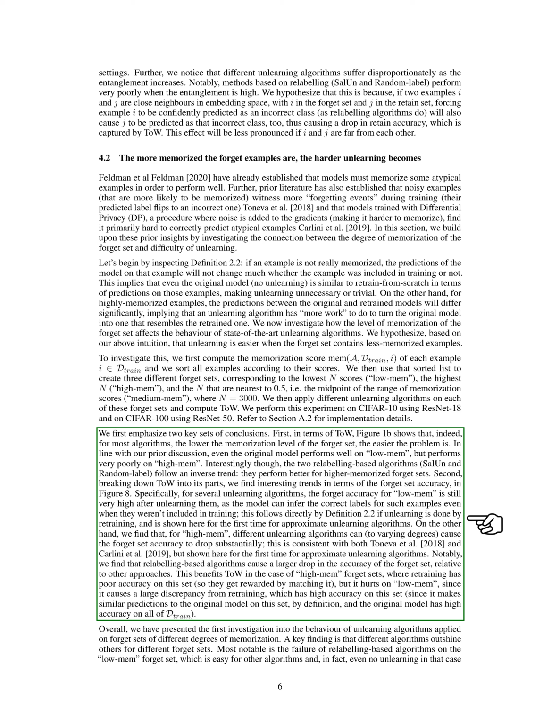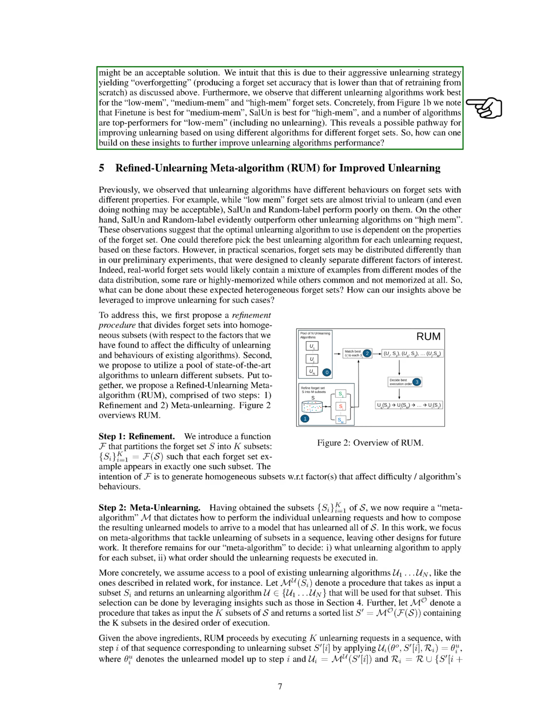Our study highlights that different unlearning algorithms excel for different forget sets. Relabeling-based algorithms struggle with low mem sets, while other algorithms handle them well. We suggest that using different algorithms for different forget sets could enhance unlearning performance. This research provides valuable insights for improving unlearning algorithms based on the memorization levels of forget sets.